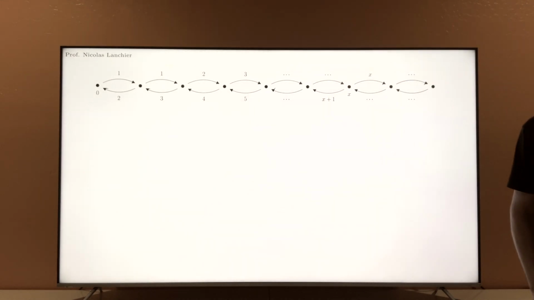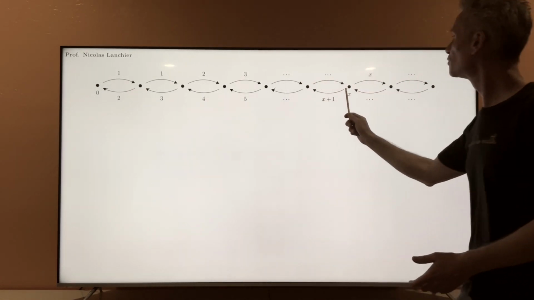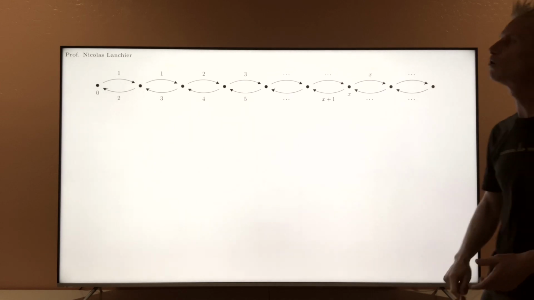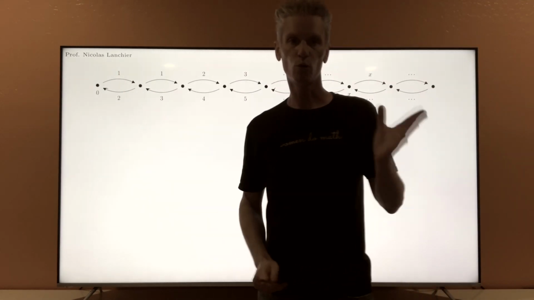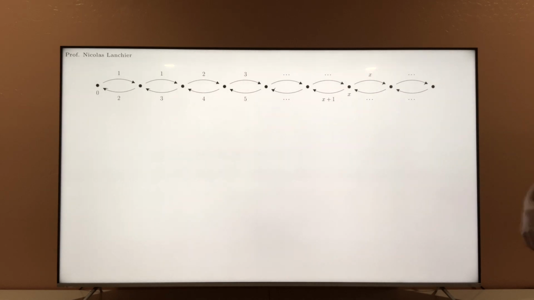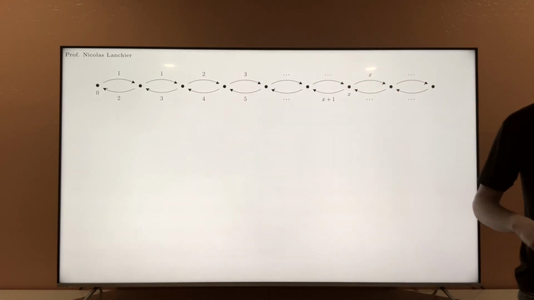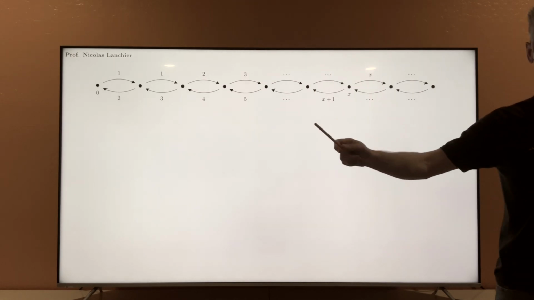The only exception, again, is for 0. From 0, you do not go to 1 at rate 0, you go to 1 at rate 1. But for all the other states, the rules are like that. Go to the right with rate the state, go to the left at rate the state plus 1.